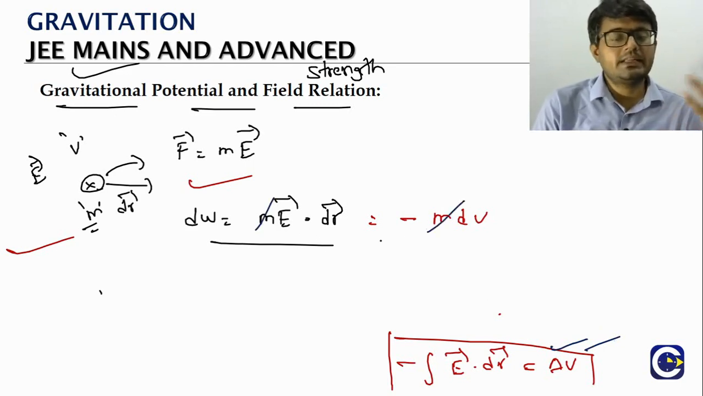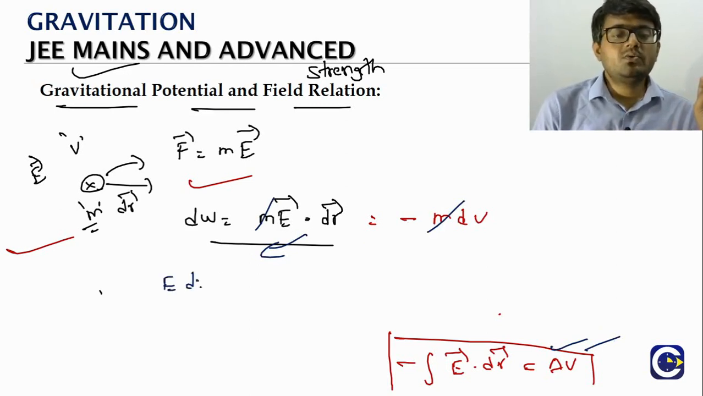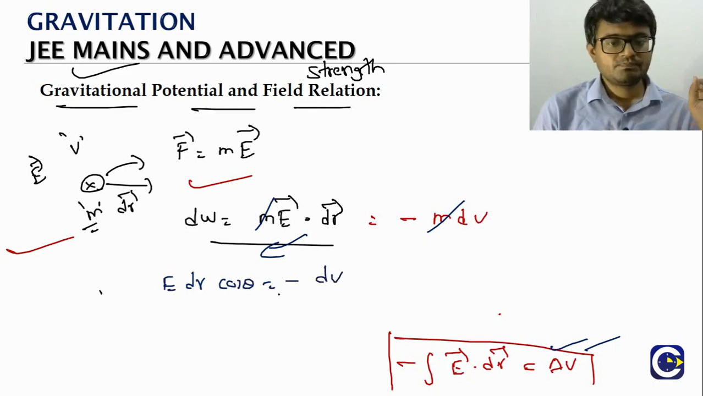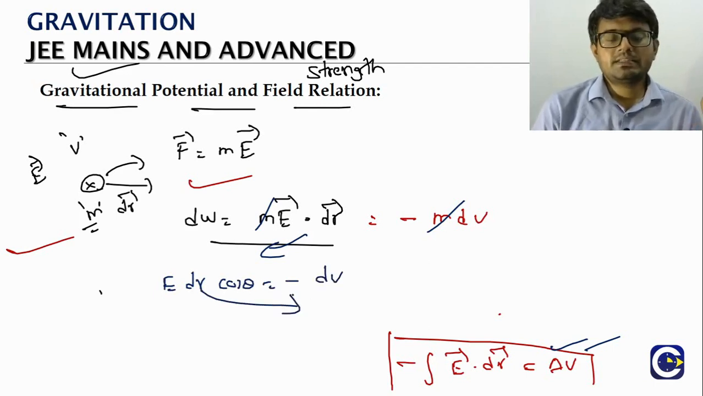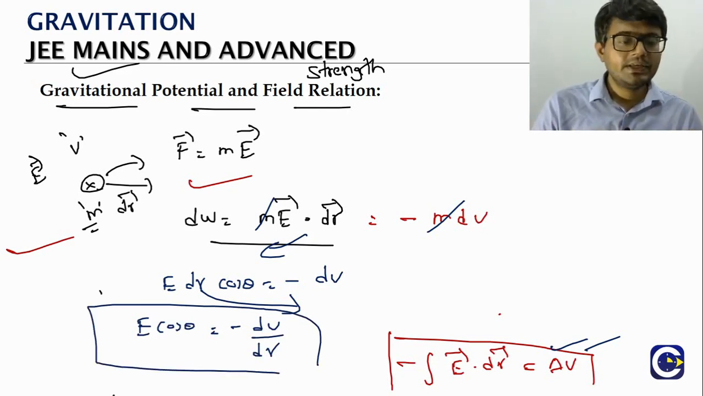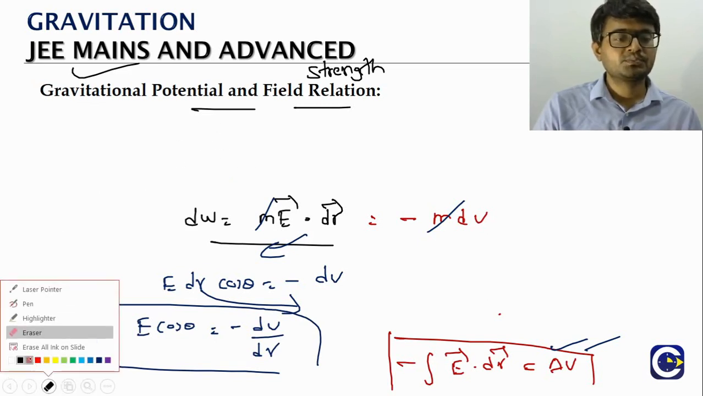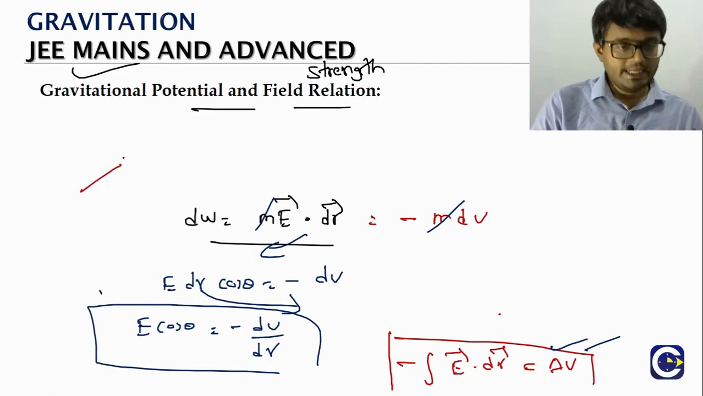From here only we will get relation 2 also. Look at this. E dot dr means E into dr into cos theta. That is equal to minus dV. We will just take the dr to the other side. On the left side we will have E cos theta is equal to minus dV by dr. What this basically tells is, if we are giving a displacement of dr, we'll just rewrite that scenario here. We are giving a displacement of dr in a direction.